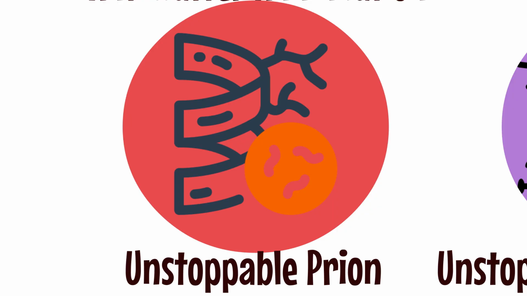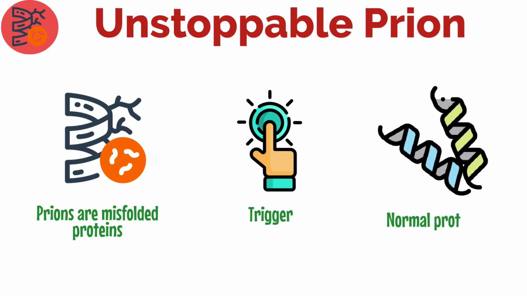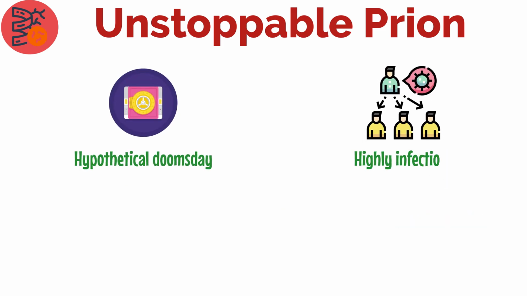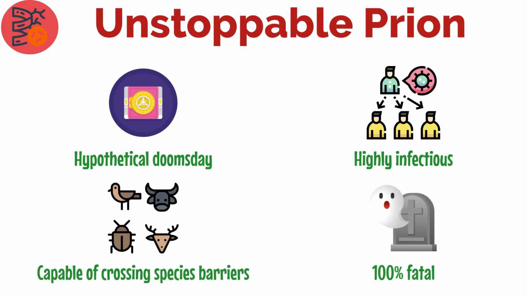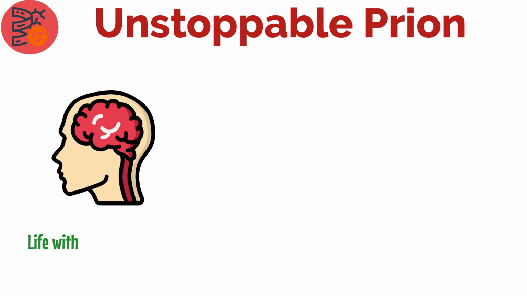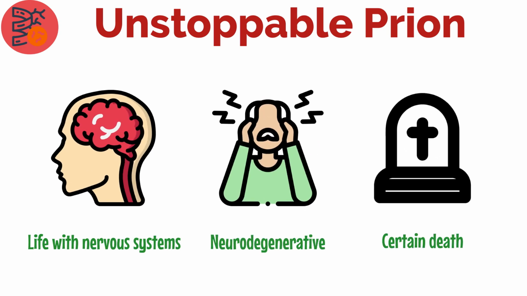Unstoppable prion disease. Prions are misfolded proteins that can trigger normal proteins in the brain to misfold as well. A hypothetical doomsday prion disease would be highly infectious, capable of crossing species barriers, and 100% fatal. It could spread through various means, air, water, food, and affect all forms of life with nervous systems, leading to a progressive neurodegenerative condition that ends in certain death.